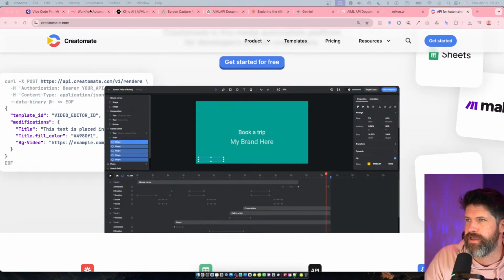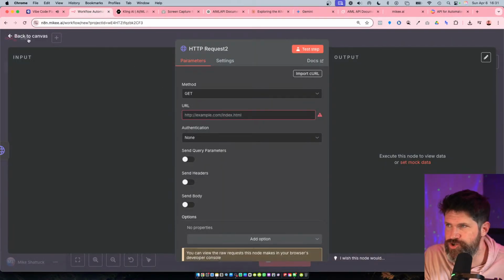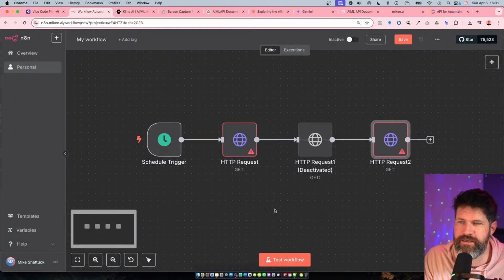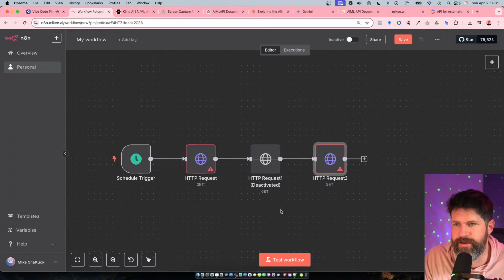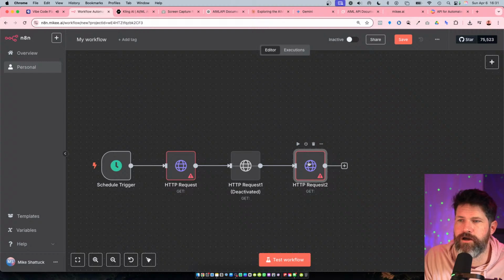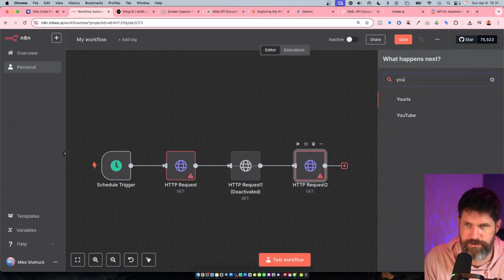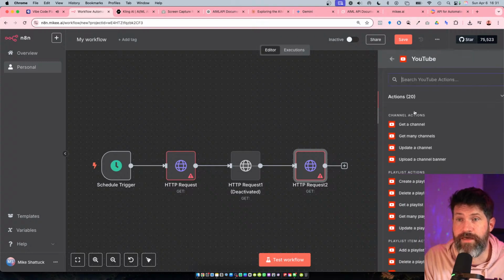The problem with n8n and any of this stuff is you still need a strategy behind it. You can get the workflows made and working, but the strategy has got to make money, right? So you would then create-o-mate. This would be the create-o-mate one, and then you would post it to YouTube or something like that. That's the goal here.